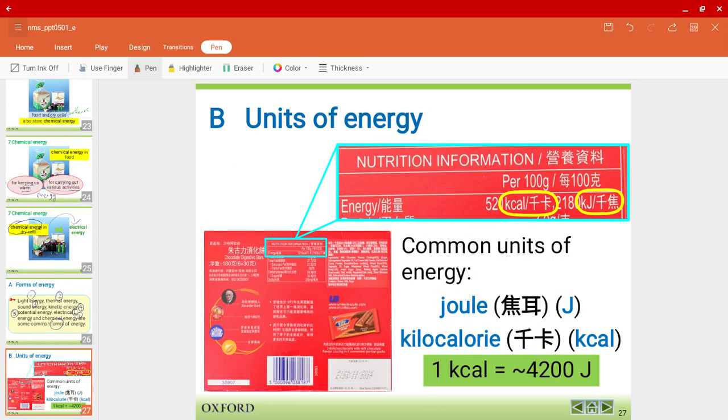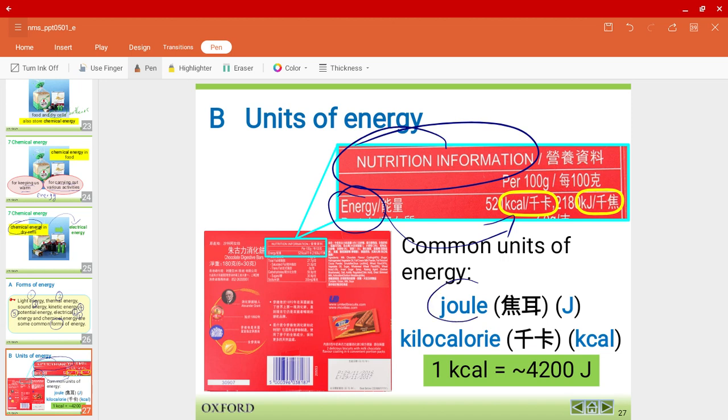Okay, let's go to the next part, the units of energy. You've probably noticed, for example, you can go grab your bread or any other food item you have at home, go to the backside where you can see the nutrition information. You'll find out that there's a certain unit of energy. Sometimes it is kilocalories or sometimes it is kilojoules. So there are two common units of energy.